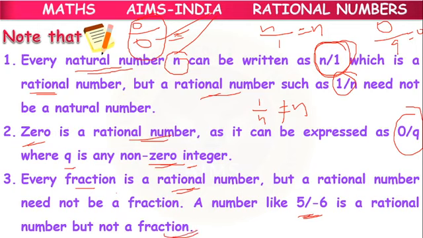Okay children, you may get questions like this, true or false questions. Is every natural number a rational number? True. Is 0 a rational number? True. Is every fraction a rational number? True. But every rational number is not a fraction. Every rational number is not a natural number. These points you have to keep in mind.